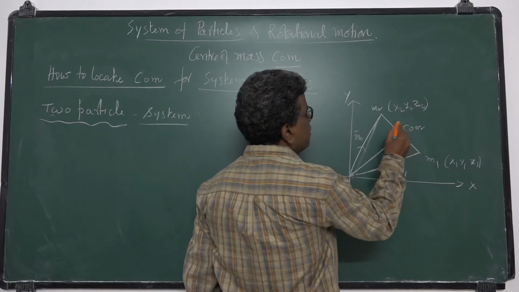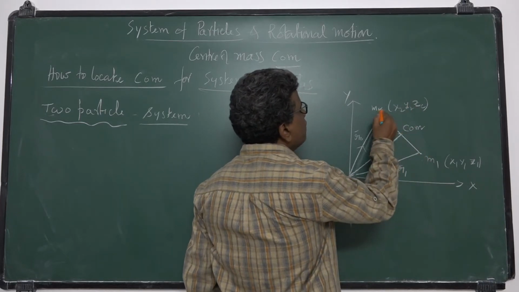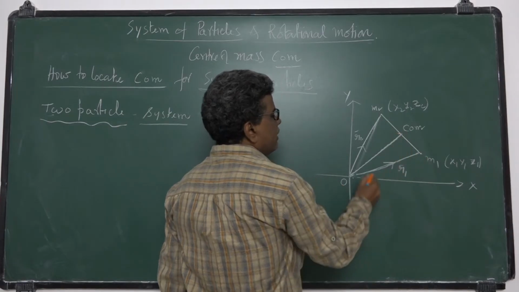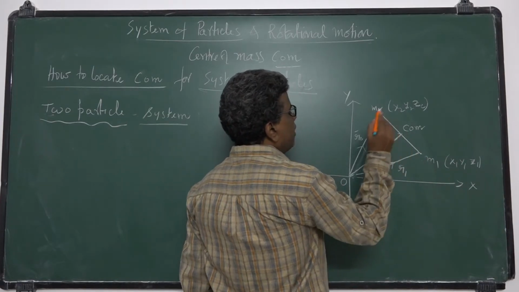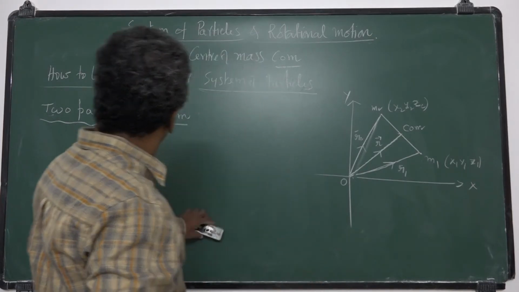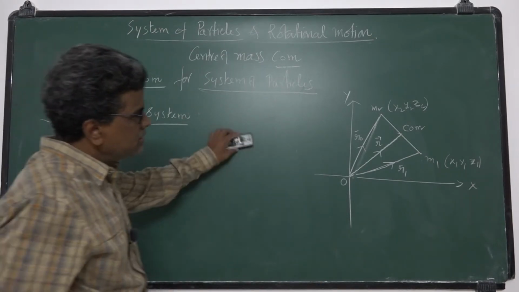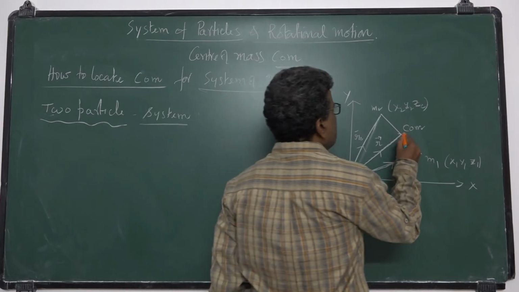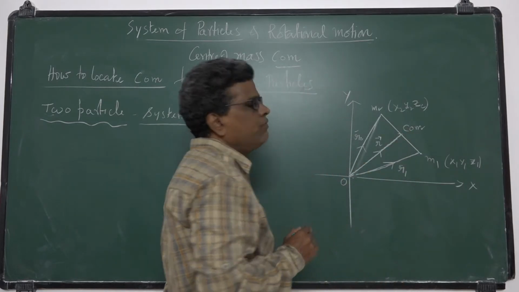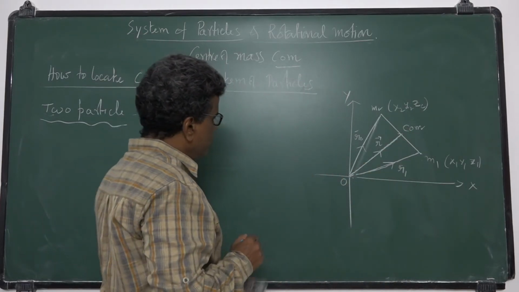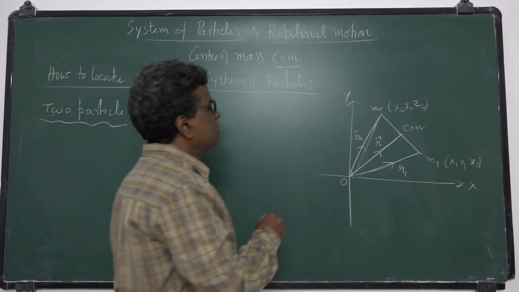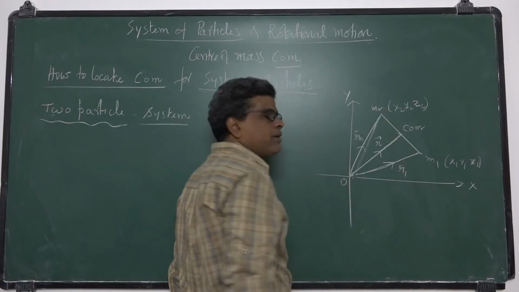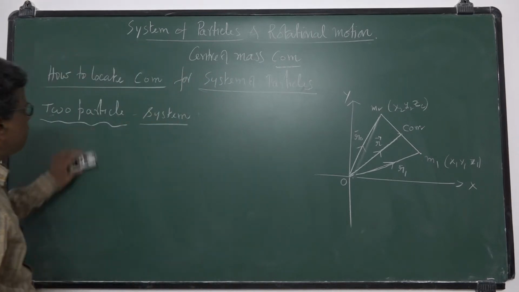The center of mass lies on the line joining m1 and m2, at some point. Its position vector, let it be r bar.